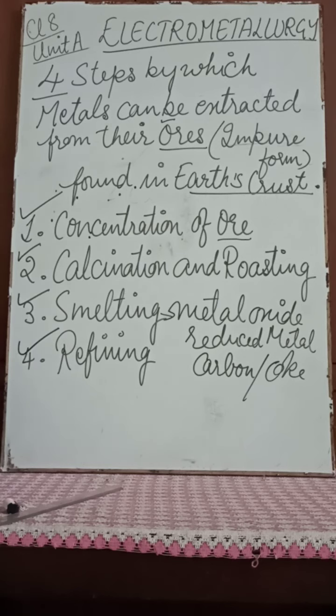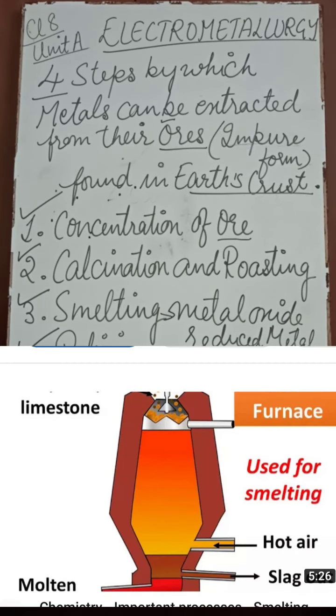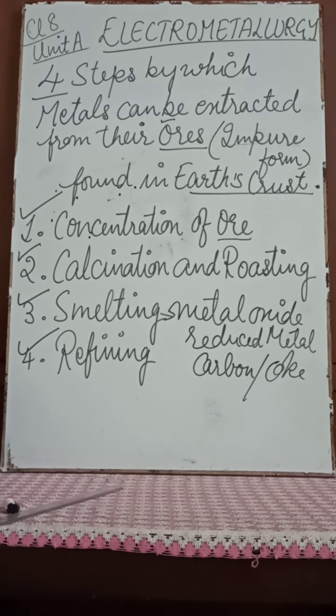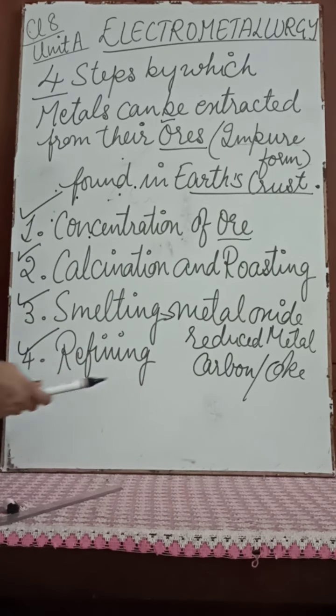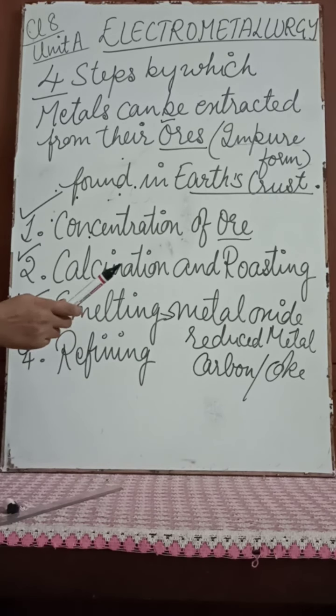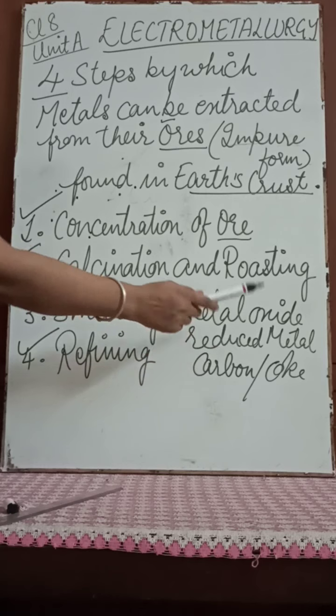Next process we shall take is refining. Now electro-refining, in the previous lecture I told you what electro-refining is. It is the process of refining the metal into its pure form with the use of electricity. So that is taking place over here. Now in this step 4, refining, the metals thus obtained. We have told in the smelting process the metal oxide is reduced to its pure metal, right? And the reducing agent here is carbon, that's called coke.